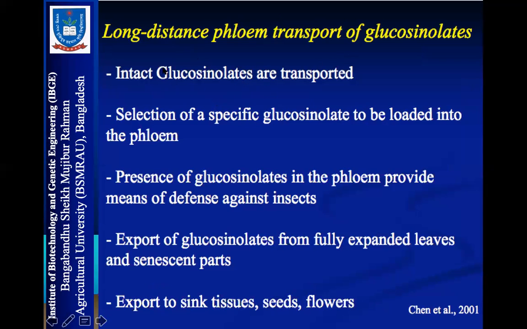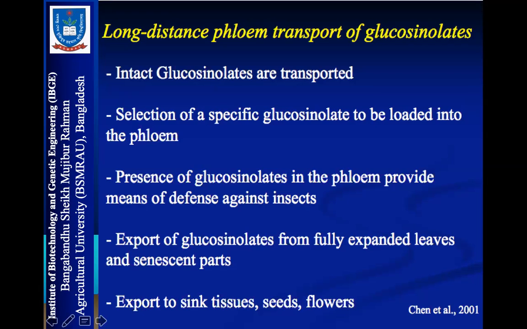What are glucosinolates? Glucosinolates are one kind of secondary metabolite produced by the Brassica, that means the mustard family plants, cabbage, cauliflower, or mustard. They produce glucosinolates, with a pungent taste and a strong pungent smell. So glucosinolates are complex substances, and they are transported from leaves to the other parts.